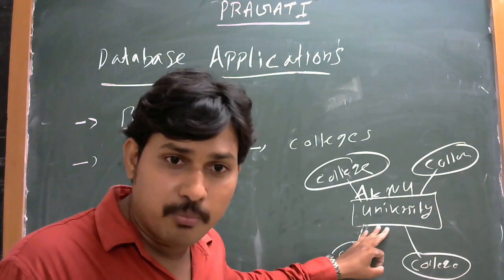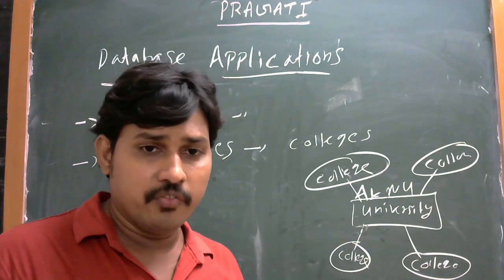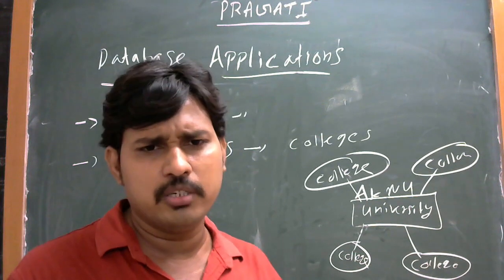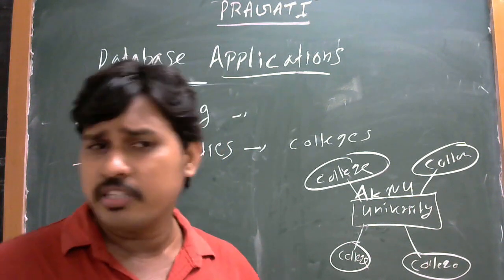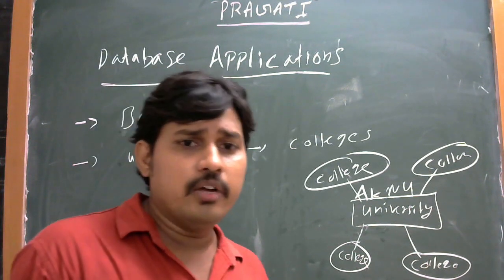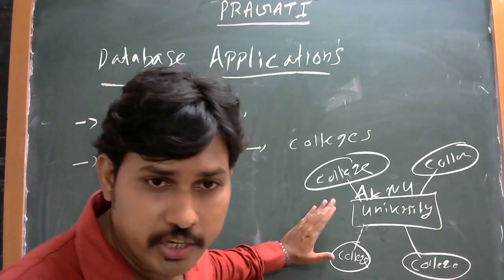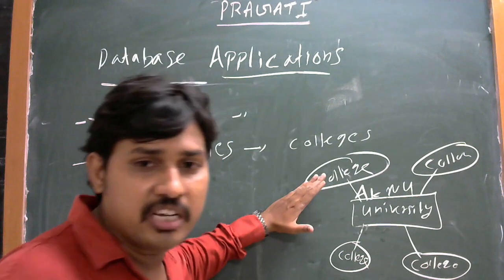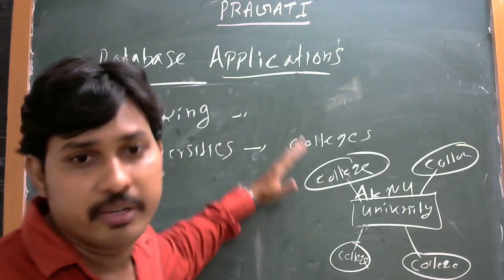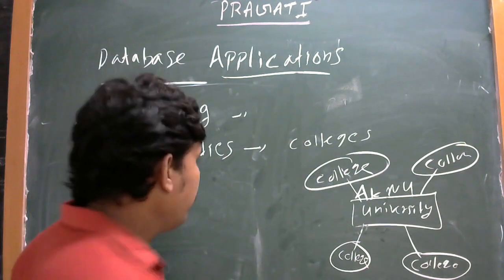This university database consists of information like syllabus, question papers, previous data, examinations, academic affairs. So whatever exam is conducted by the university is implemented in the affiliated colleges. So this is one of the best examples of an application of the database. Okay, another one.